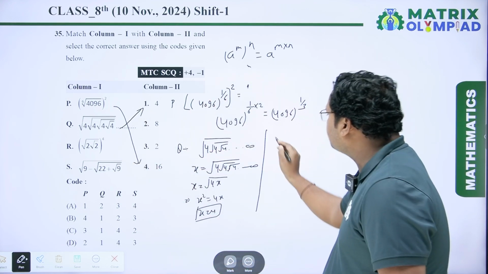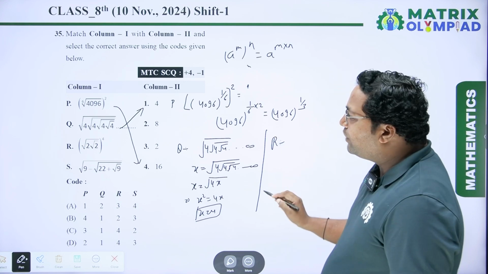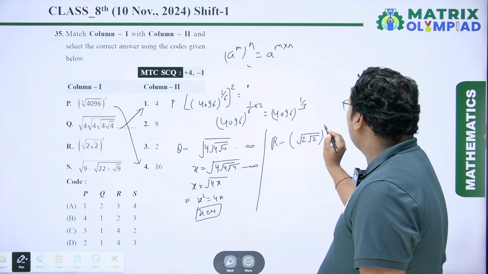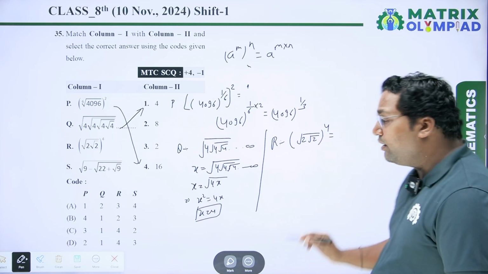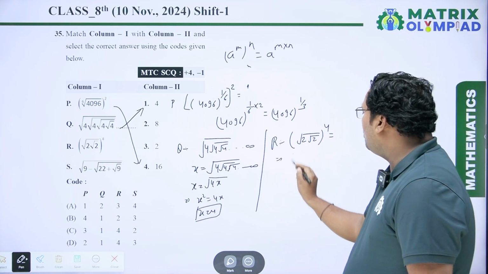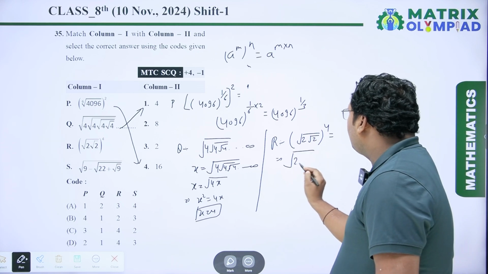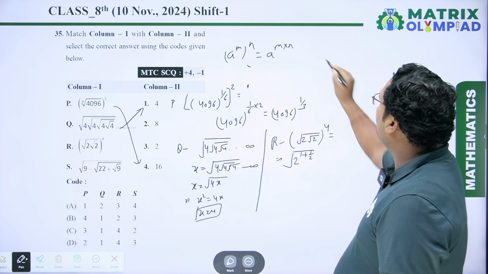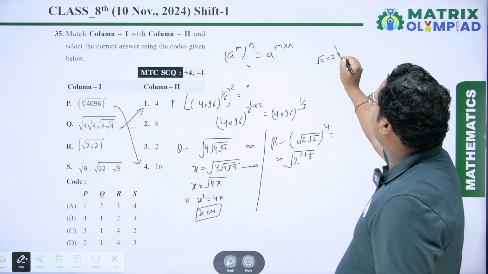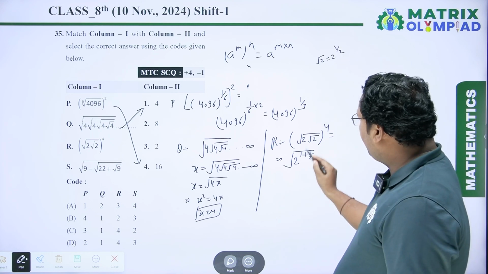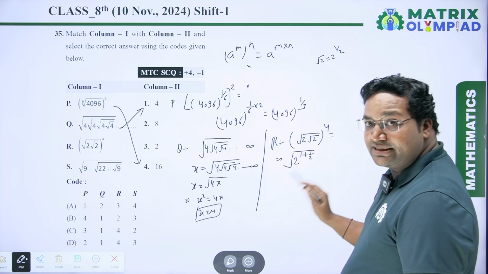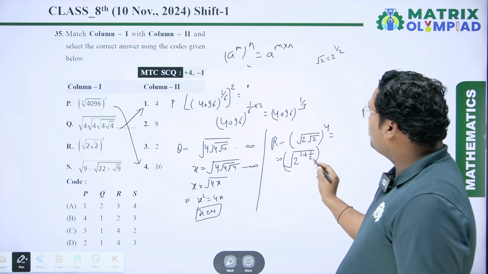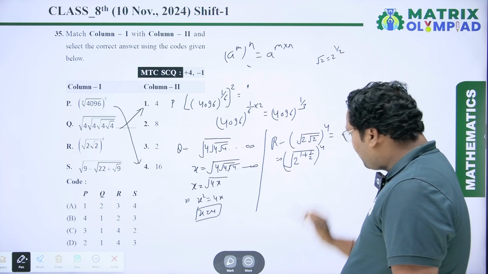Next, we have to calculate the value of under root of 2 into under root 2 to the power 4. So here we have to write this equal to under root of 2 to the power 1 plus 1 by 2. Here base is given, and under root 2 we write as 2 to the power 1 by 2. So here we have to write 2 into 2 to the power 1 by 2. Base is same, so we have to add these two powers. So we will get under root of 2 to the power 1 plus 1 by 2 to the power 4.